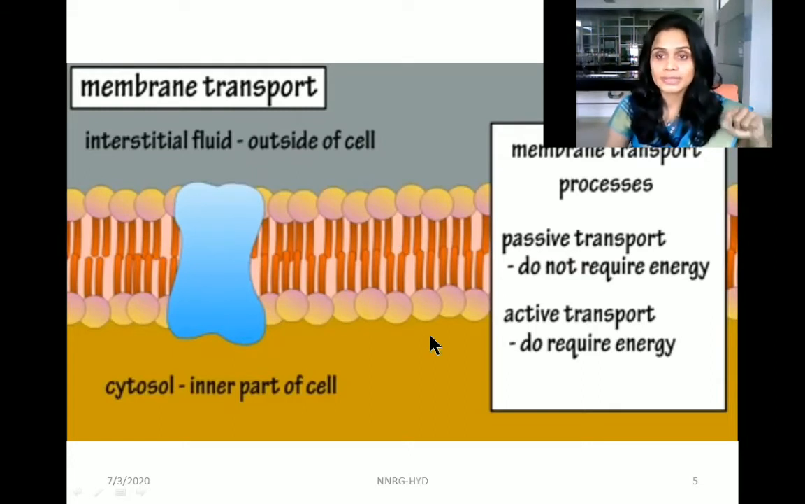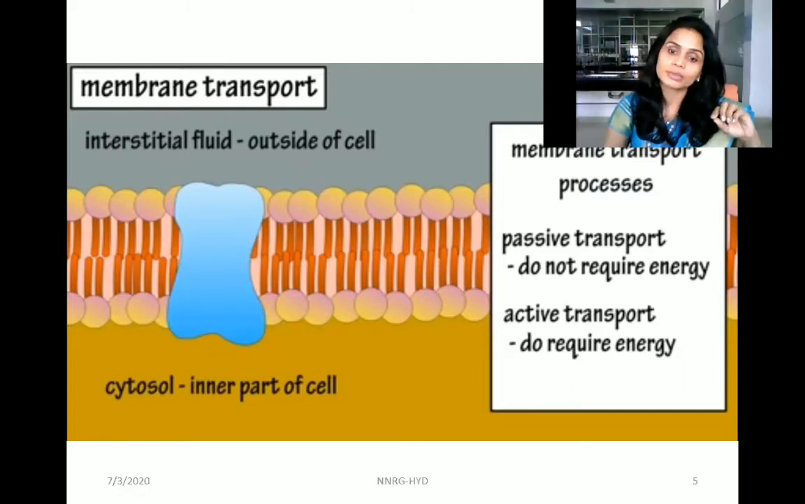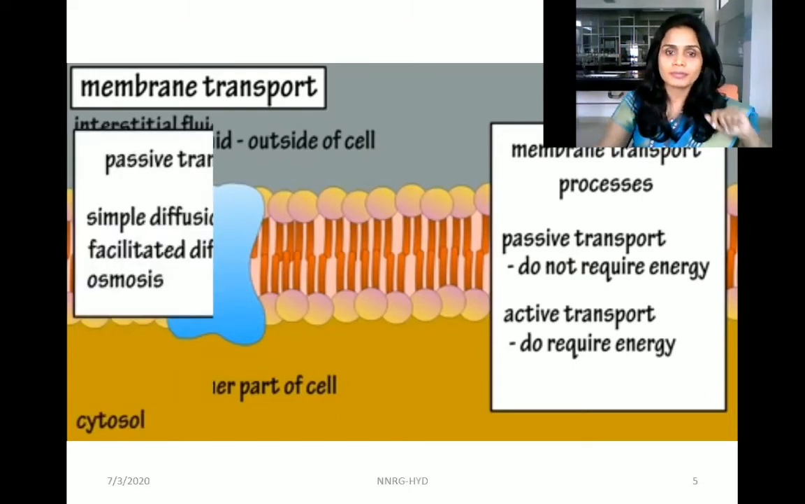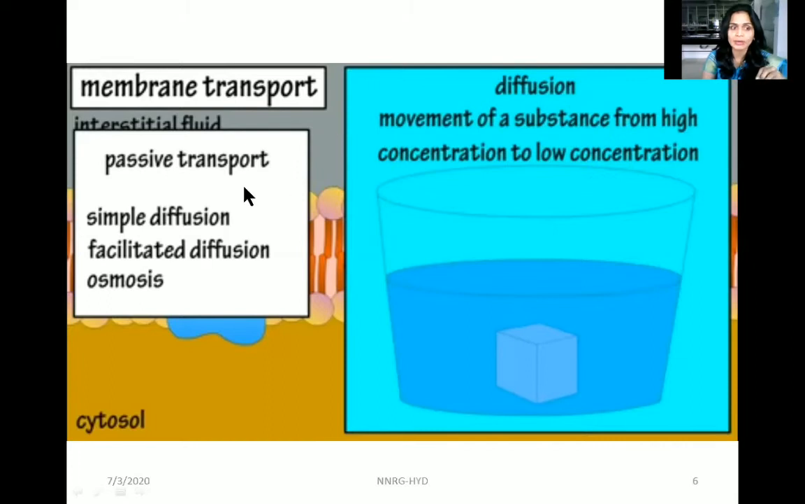The first thing we discuss in the transport mechanism is passive transport and active transport. The major difference between these two is that passive transport does not require any energy, whereas the active transport mechanism requires energy for the transport of molecules. Coming to passive transport, there is simple diffusion, facilitated diffusion and osmosis. One by one we will discuss all these three.